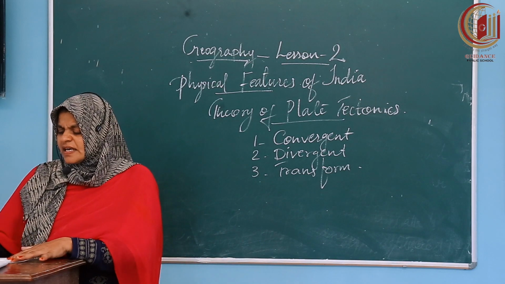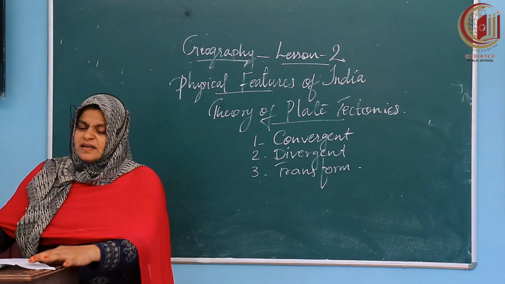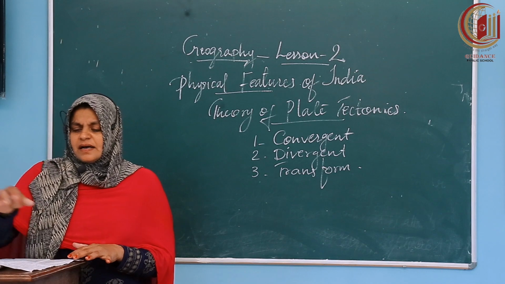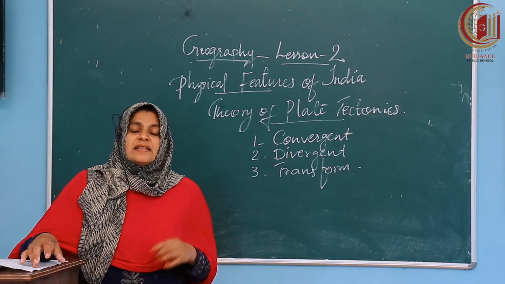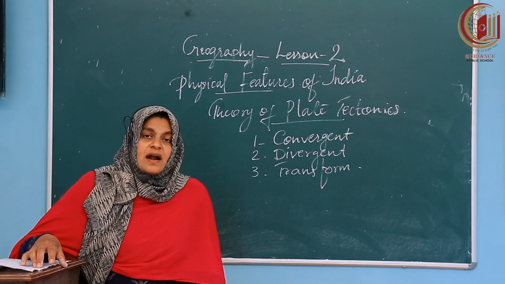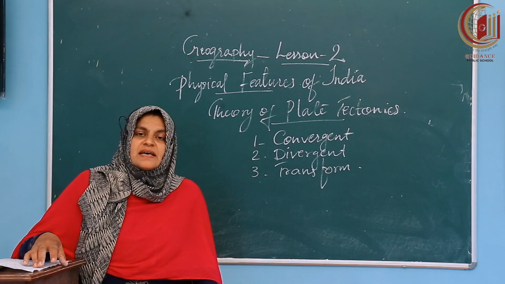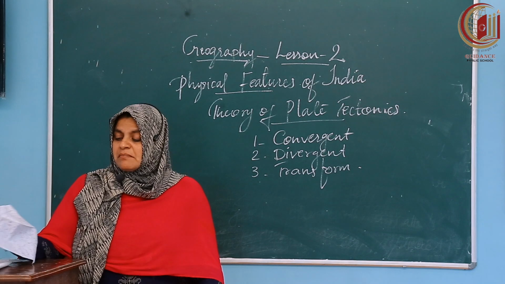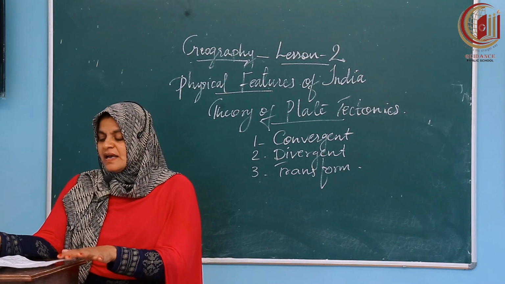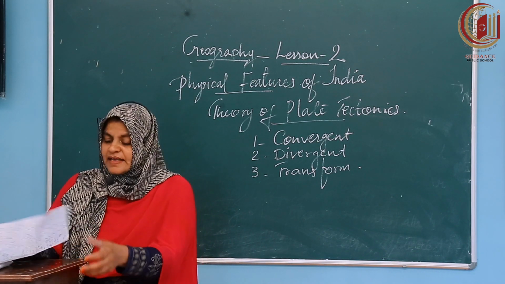According to this theory, under the earth there are 7 major and some minor plates, and some movements are happening under the earth.